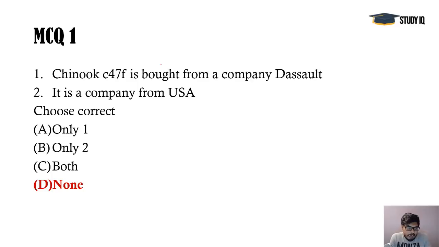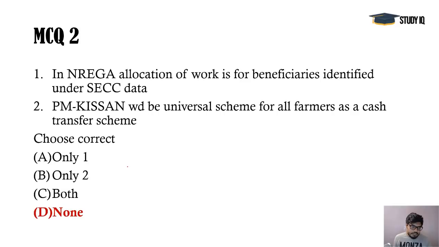By day, examinations are nearing. The MCQ that I gave to you yesterday: the Chinook CH-47F, we bought it from the company Boeing. Boeing is an American company, Dassault is a French company. So both statements are wrong, and D, none, would be the correct answer here.